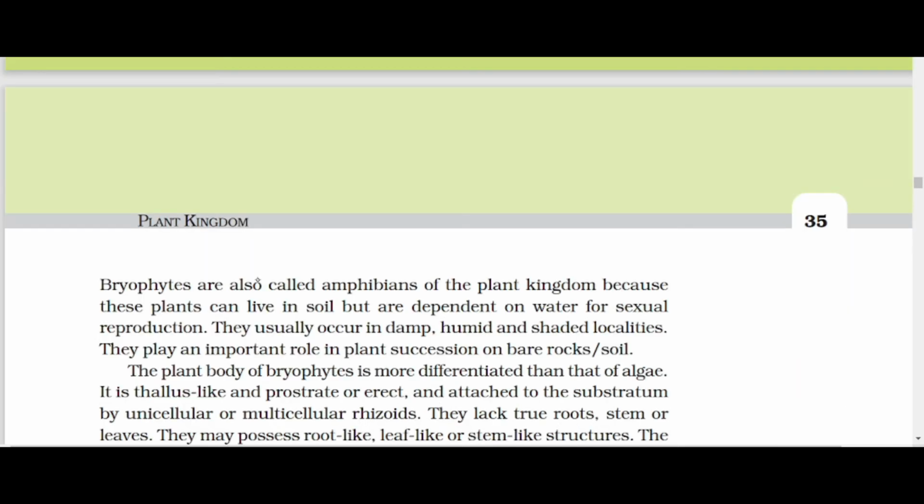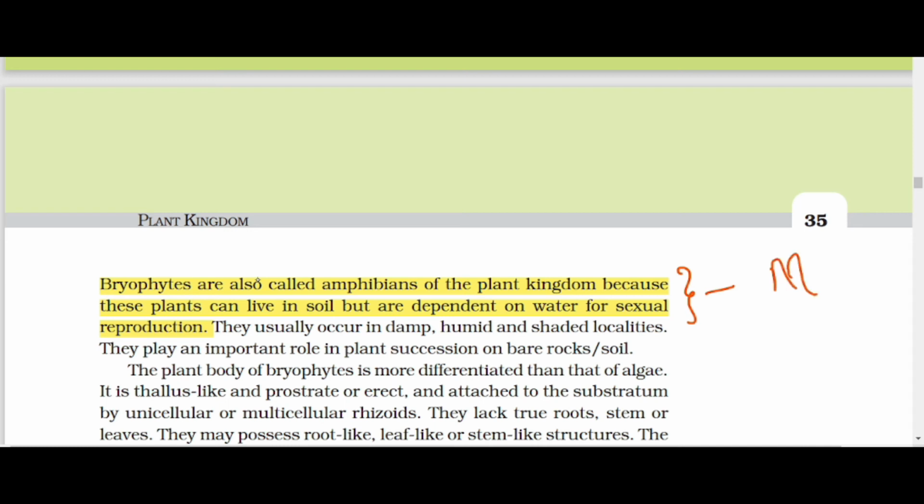Bryophytes are also called the amphibians of the plant kingdom because the plant can live in the soil but is dependent on water for sexual reproduction. Okay, that's why they are called the amphibians of the plant kingdom. It was an MCQ. They are found in damp, humid, and shaded areas.